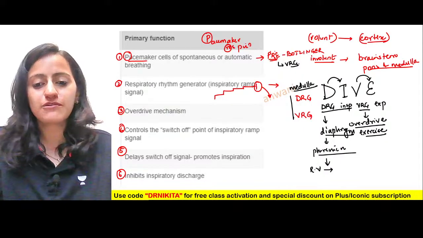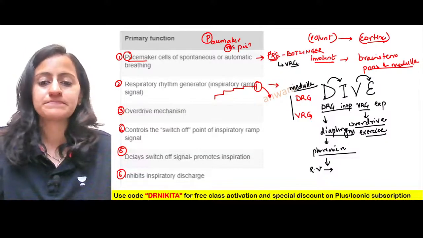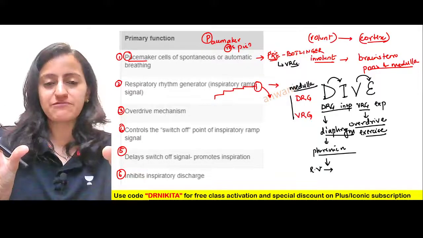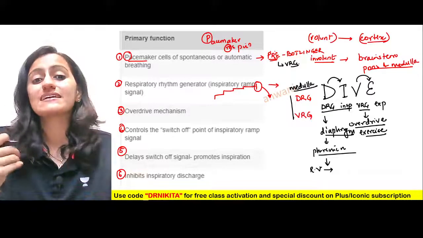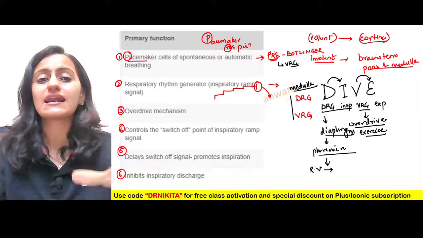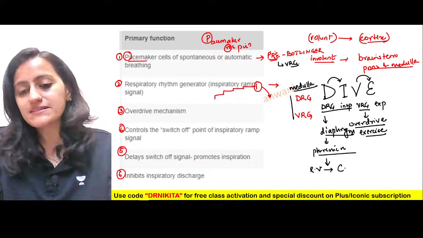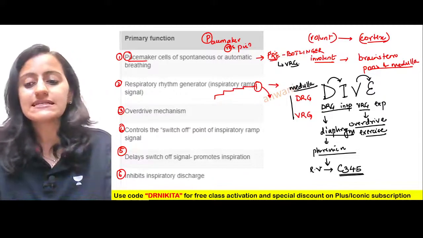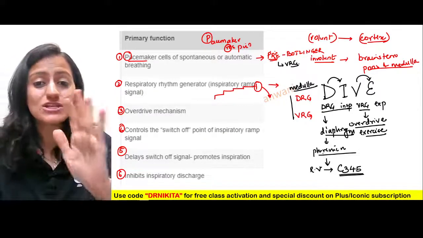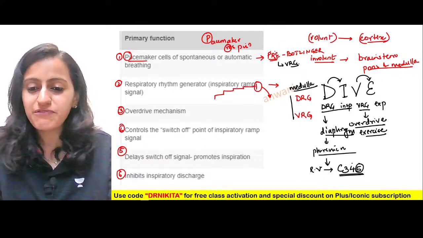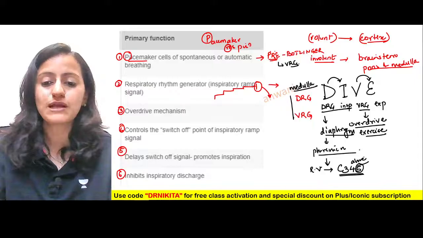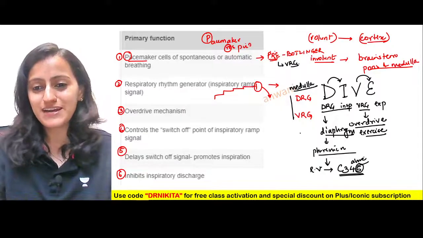What's the root value of phrenic nerve? Anybody? Remember, we said it supplies the diaphragm. So the phrenic nerve basically keeps us alive. Alive is 5, so remember, it is C345. The root value of phrenic nerve is C345. It is not C234. Remember, 5 keeps us alive. So C345 is the root value of the phrenic nerve.